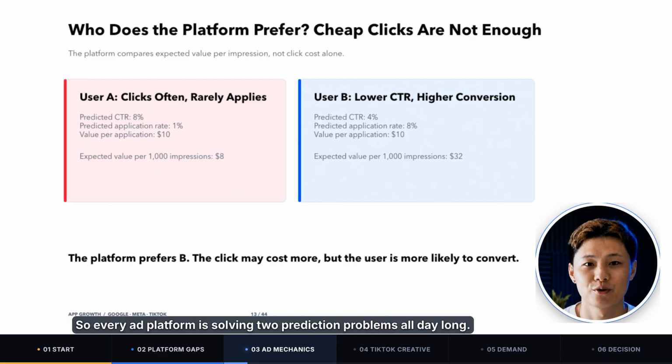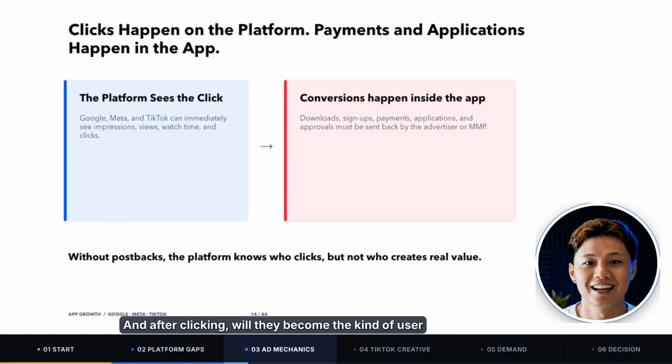So every ad platform is solving 2 prediction problems all day long. Will this person click? And after clicking, will they become the kind of user the advertiser actually wants? The first question is relatively easy. Whether someone clicked happens inside Google, Meta, or TikTok, so the platform can see it directly. The second question is much harder.